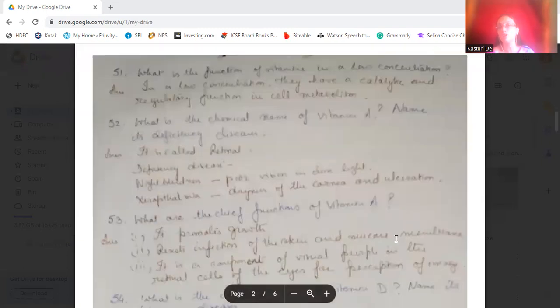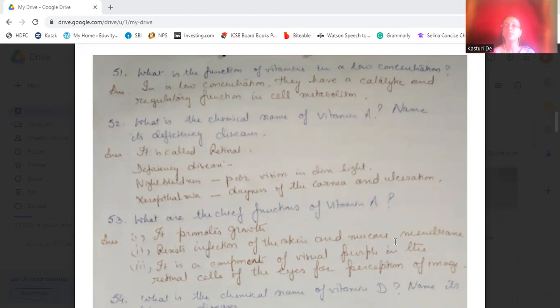Then, what are the functions of vitamins in a low concentration? In a low concentration, they have a catalytic and regulatory function in the cell metabolism. During cell metabolism, they act as catalysts or regulators. So they have two functions in low concentrations.